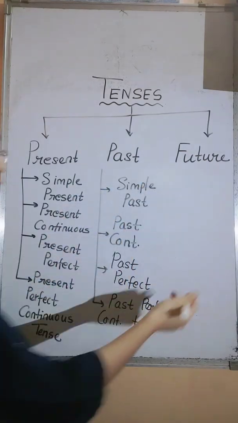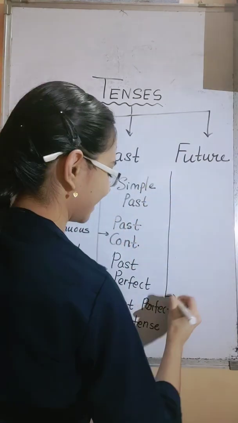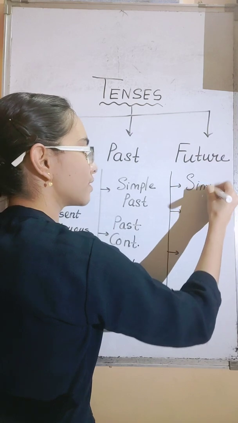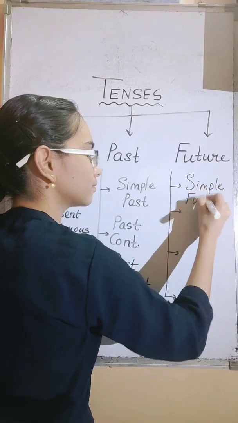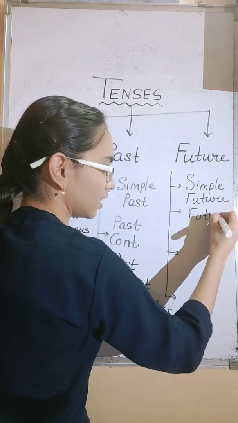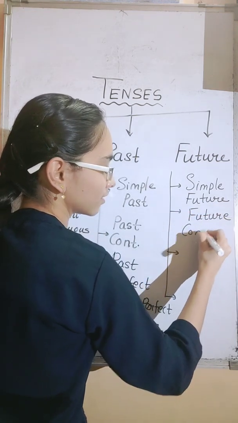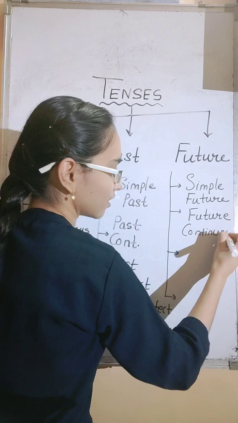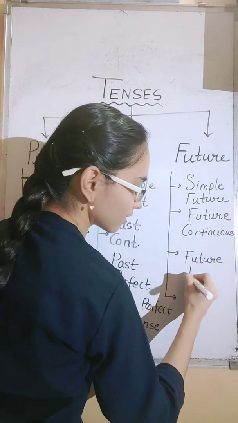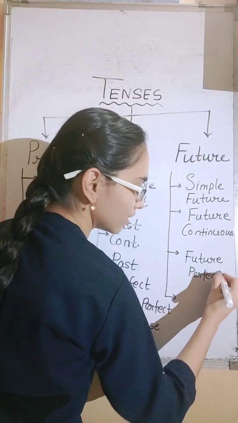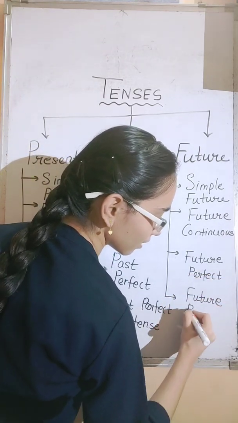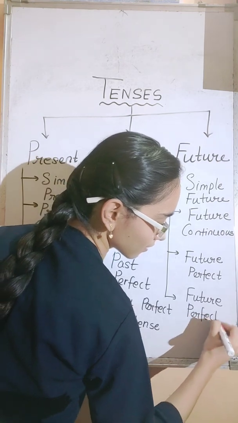Now you can guess for future as well. Here also we have simple future, next future continuous tense, future perfect tense, and future perfect continuous tense.